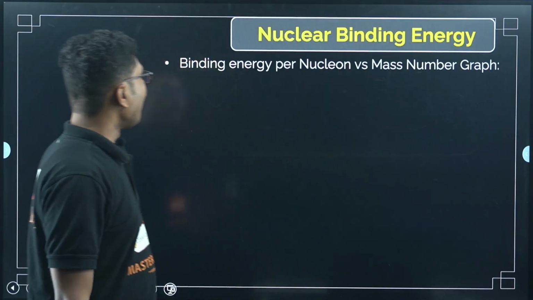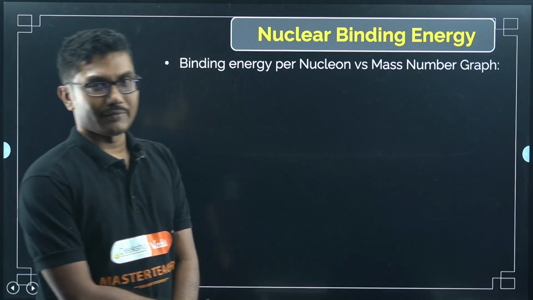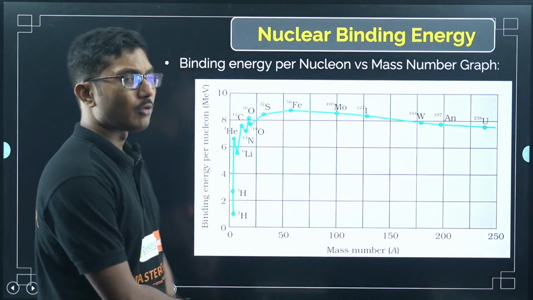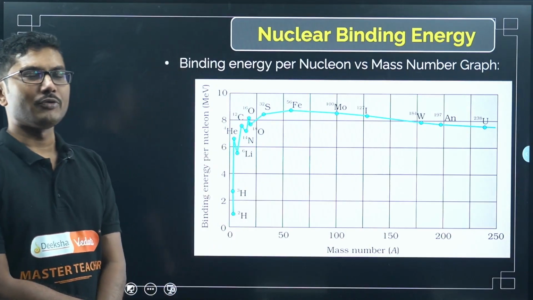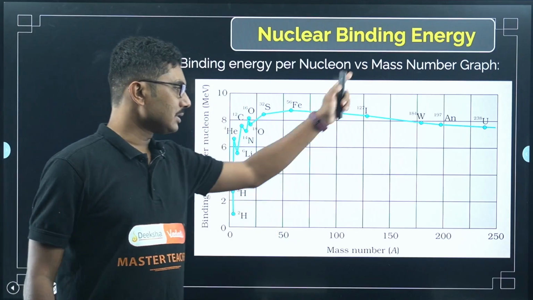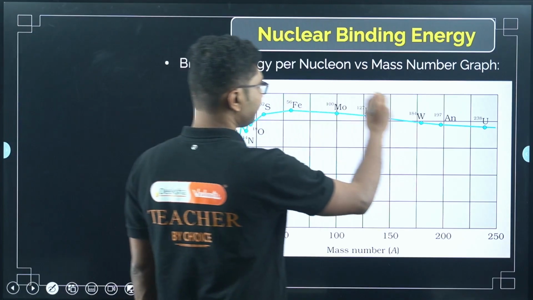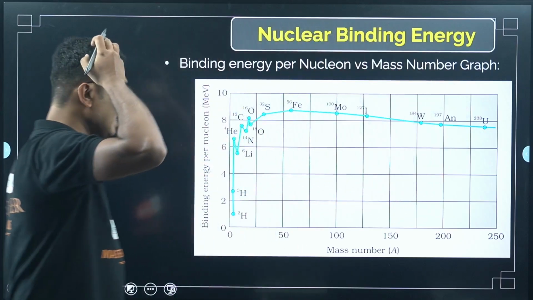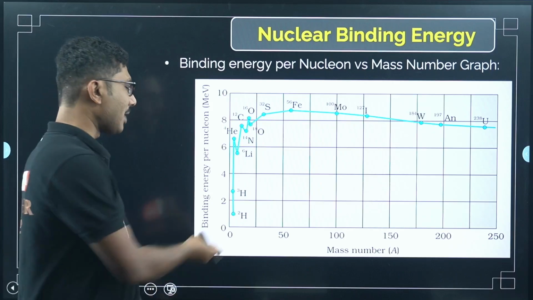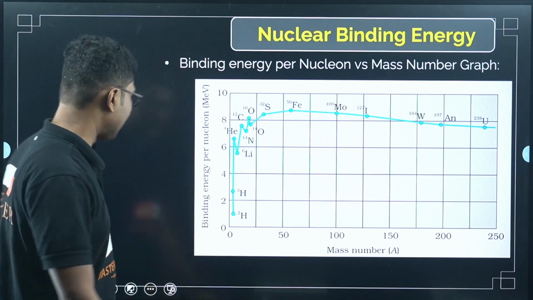Let us see the binding energy per nucleon versus mass number graph. This is a very important graph. So if you plot binding energy per nucleon for different elements and their mass numbers respectively, then you will get a graph like this. Now if you see, initially the binding energy per nucleon is low, as expected. The mass number itself is very low, so they do not require much binding energy.